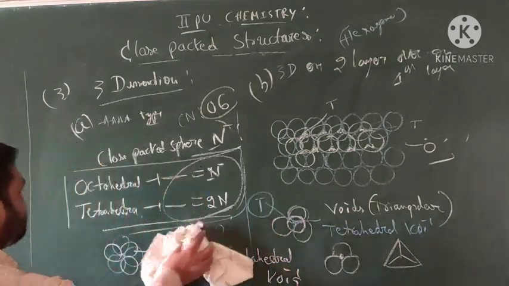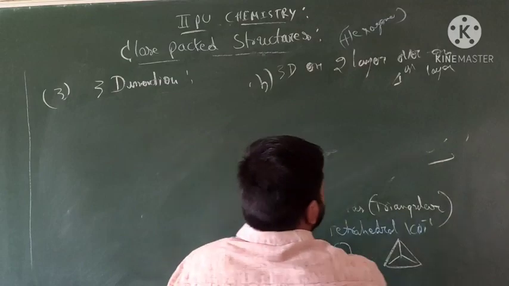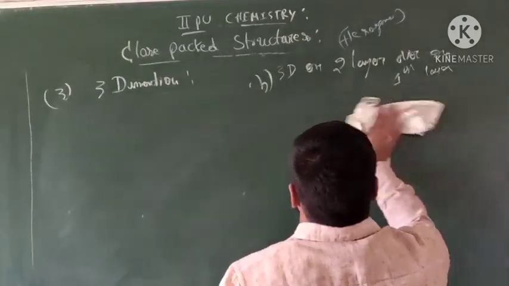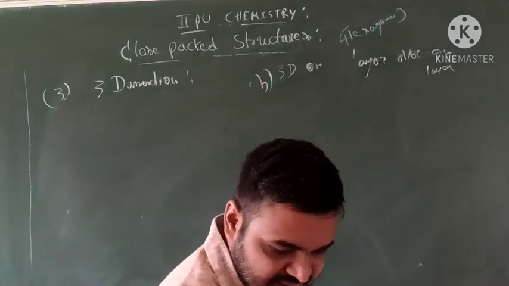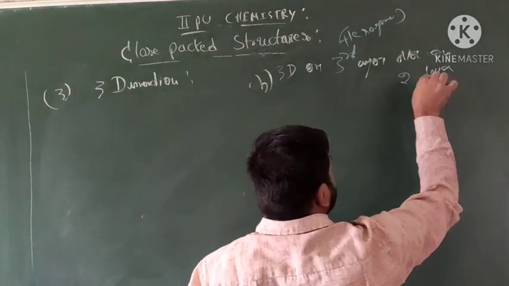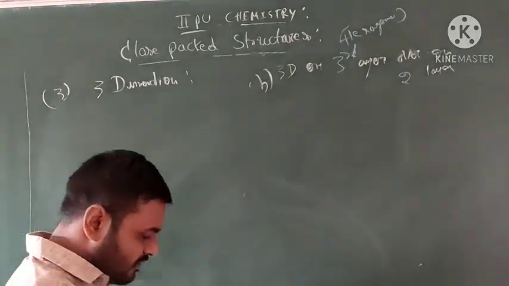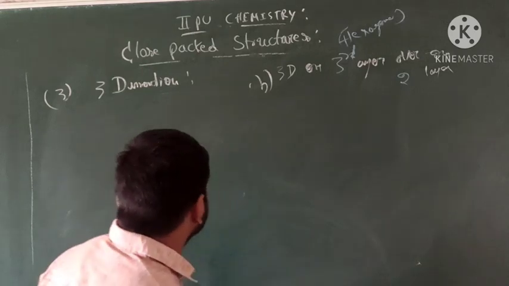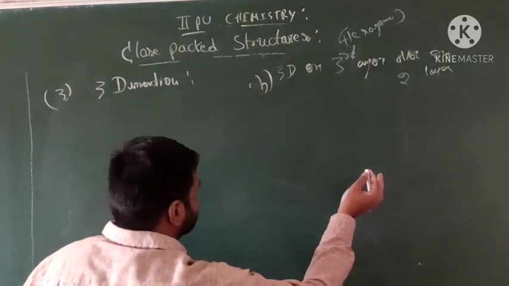Okay, next, the three-dimensional third layer over the second layer. First we consider that two types of structures also appear.